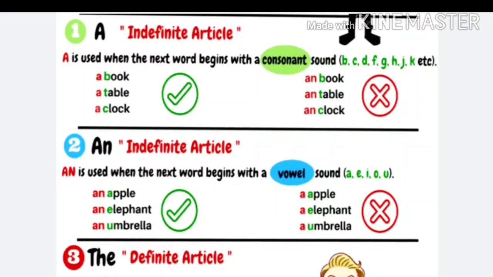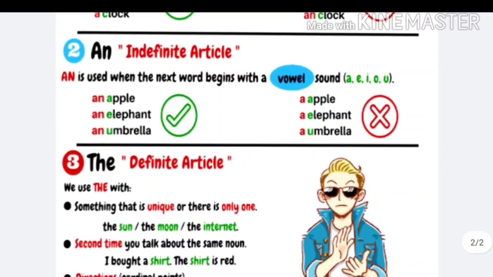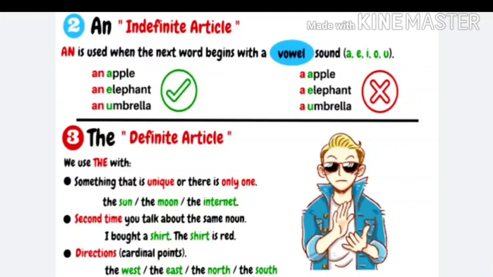We use the article a before singular countable nouns beginning with consonant sounds, like a mango, a sunny day. We use the article an before singular countable nouns or noun phrases beginning with vowel sounds, like an ordinary day, an examination.